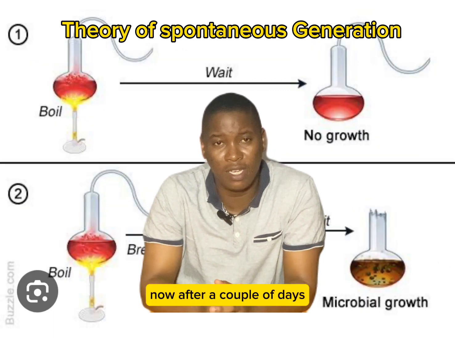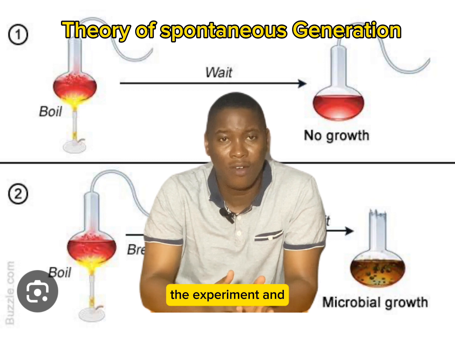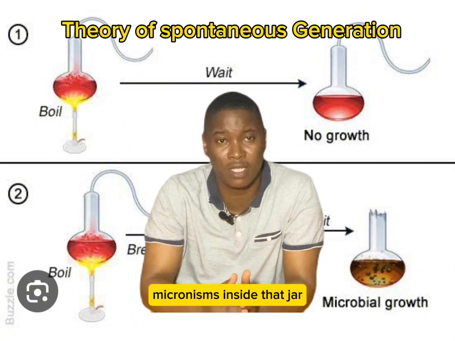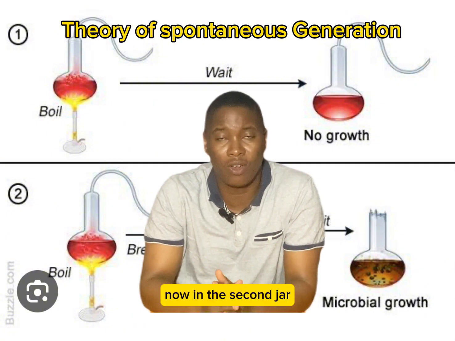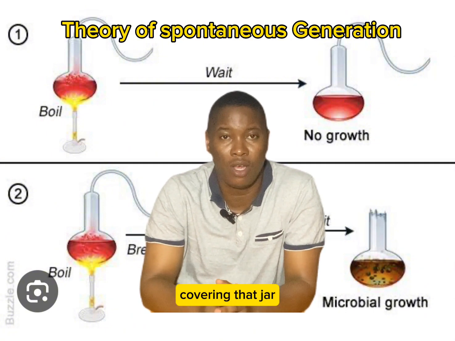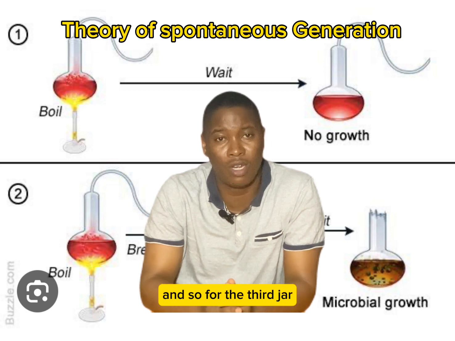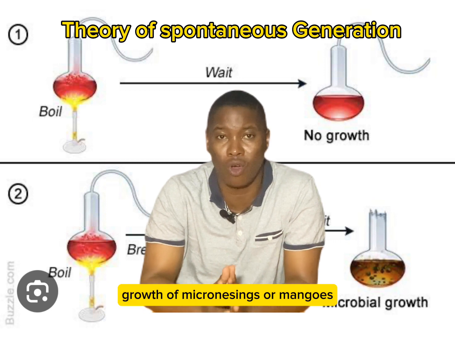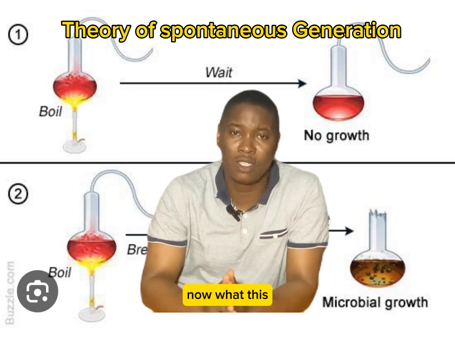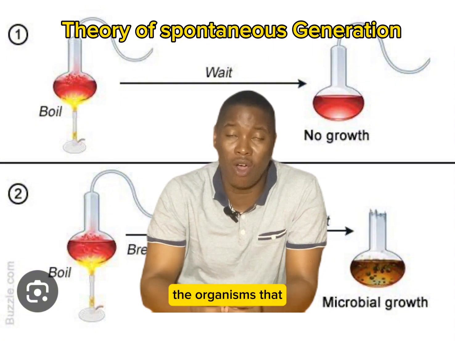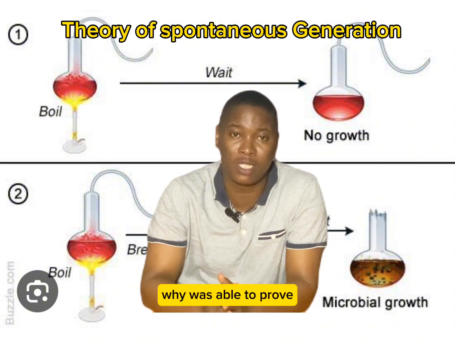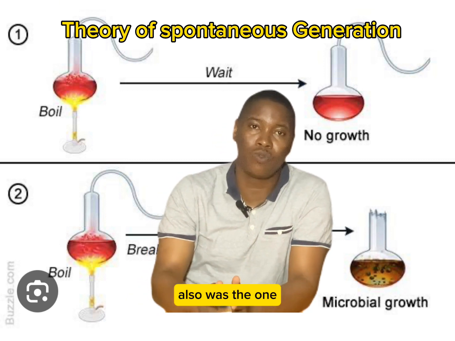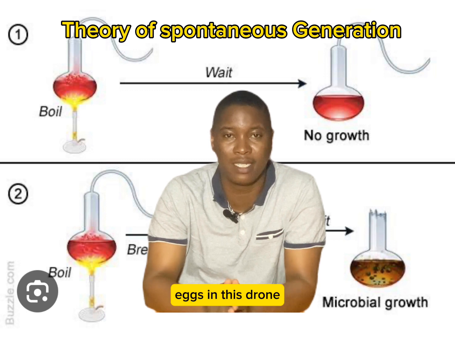Now, after a couple of days, he came back to look at the experiment, and in the jar that was left open, we could see a lot of growth of maggots and microorganisms inside that jar. In the second jar that had gauze covering it, there was no growth, and in the third jar, which was also tightly sealed, there was no growth of microorganisms or maggots. What this was able to prove was that air was carrying a lot of microorganisms, and that the housefly was the one who was able to come and perch and lay eggs in this broth.